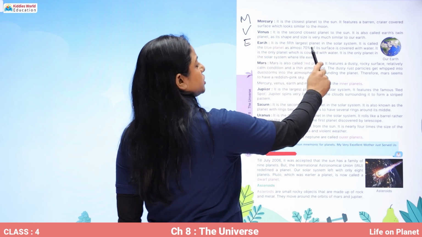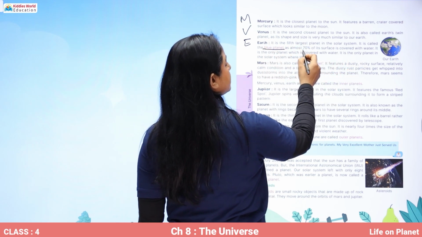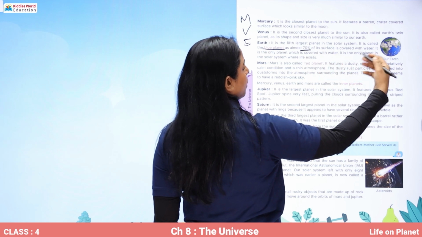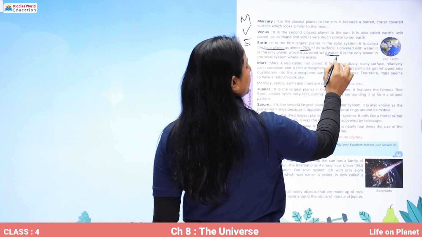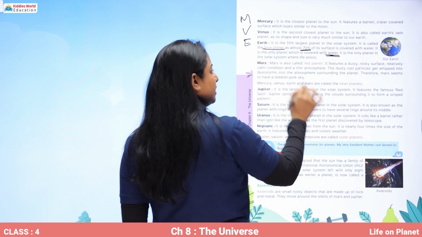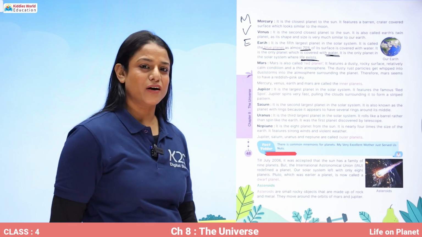It is the fifth largest planet in the solar system. It is called the blue planet as almost 70% of its surface is covered with water, and it is the only planet in our solar system where life exists. All right.